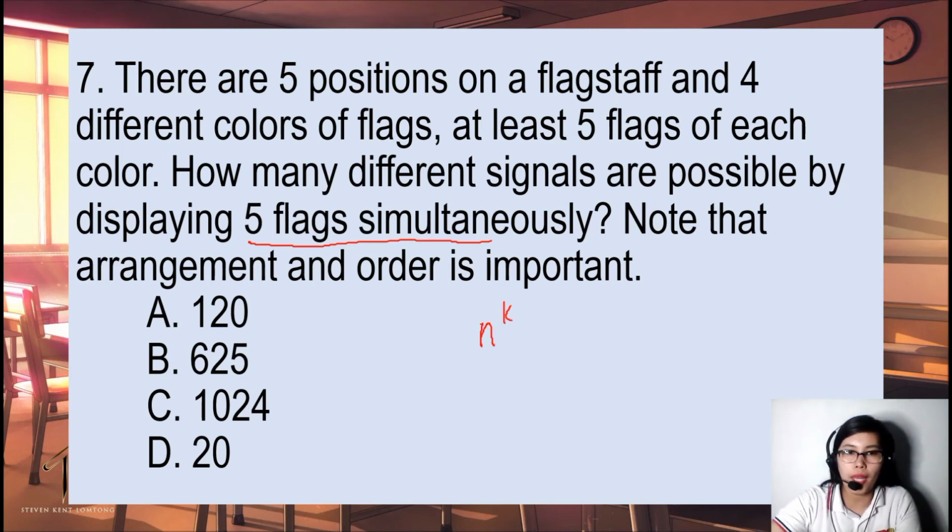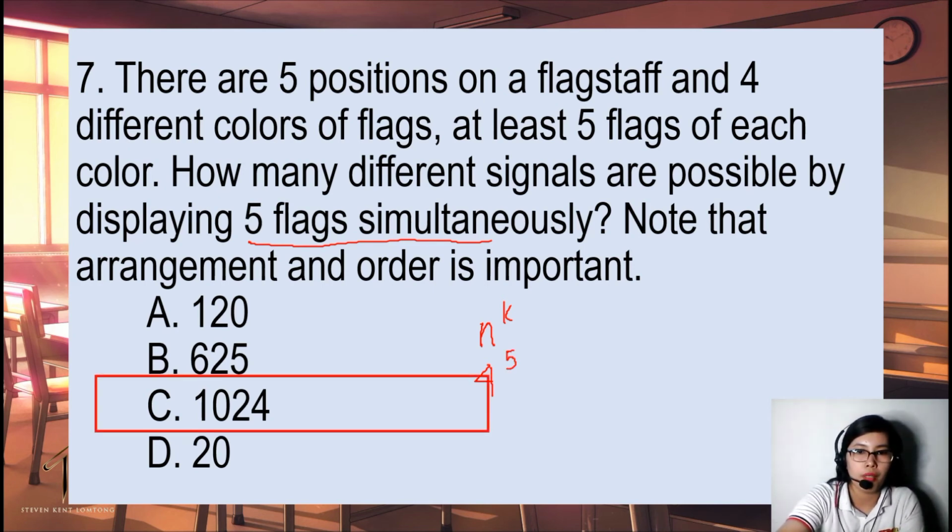Our n is the number of different colors of flags, which is 4. Then, our k here is 5, the 5 positions. Therefore, our answer is 1,024.